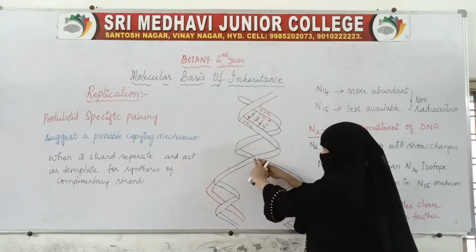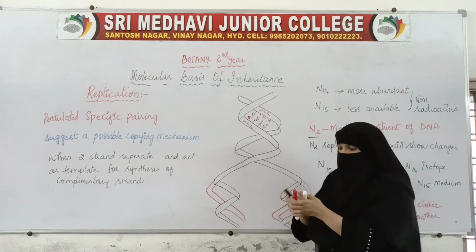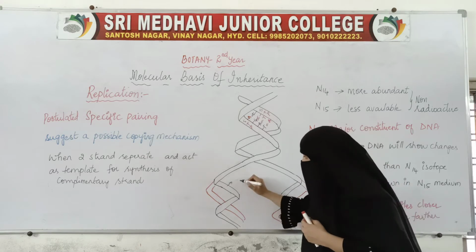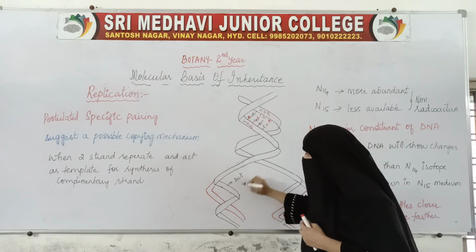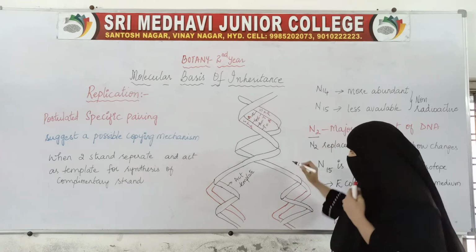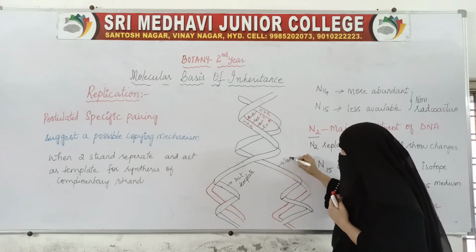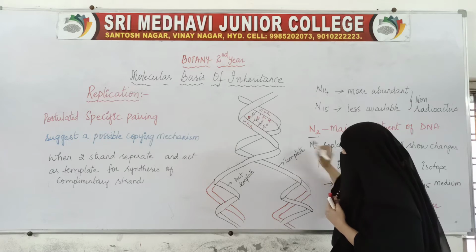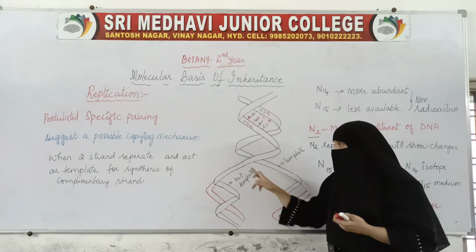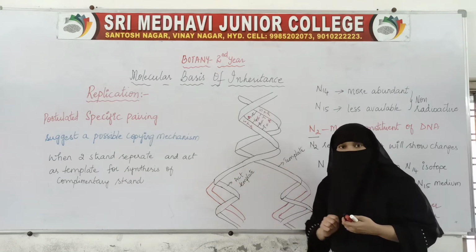These two strands have separated now. This black one is the actual one, so this black one acts as template, and this one also acts as template. When these two strands separate, both the strands act as template.